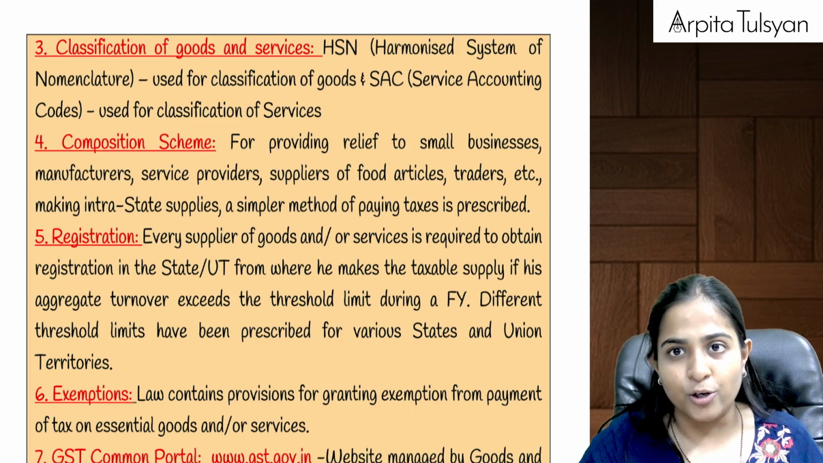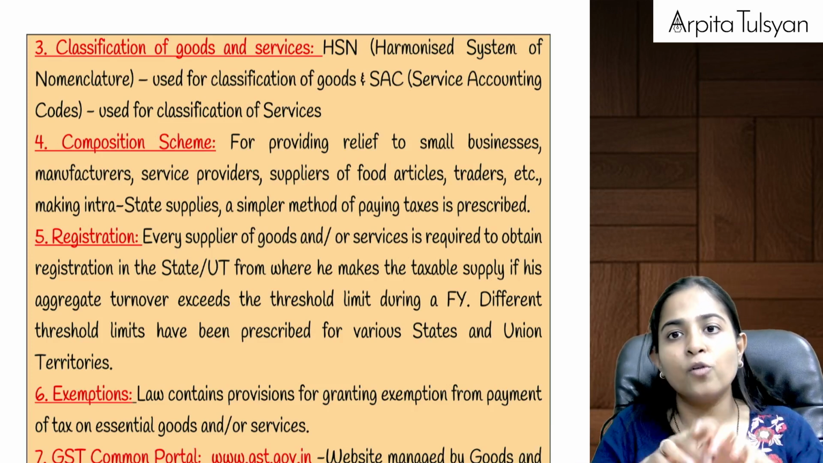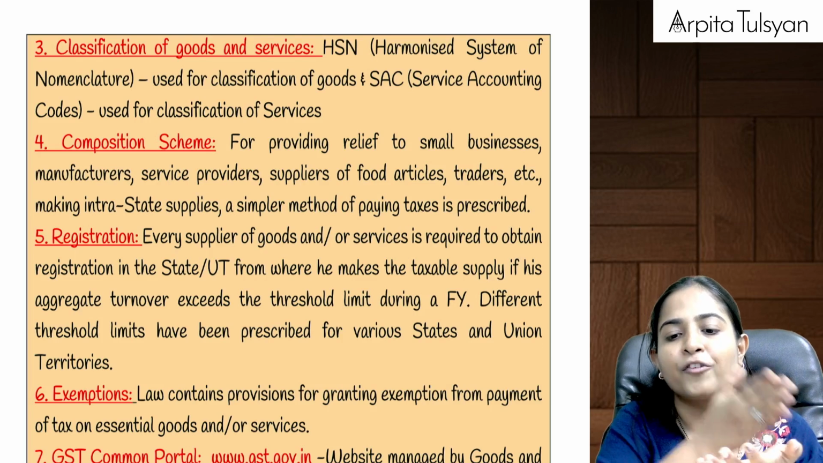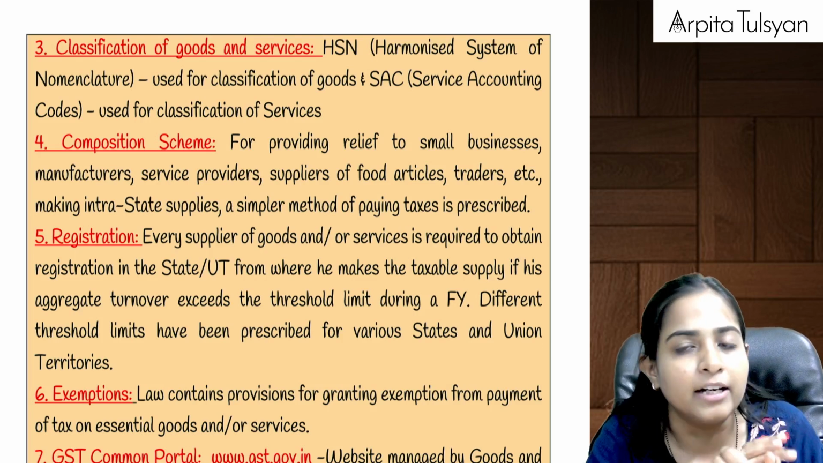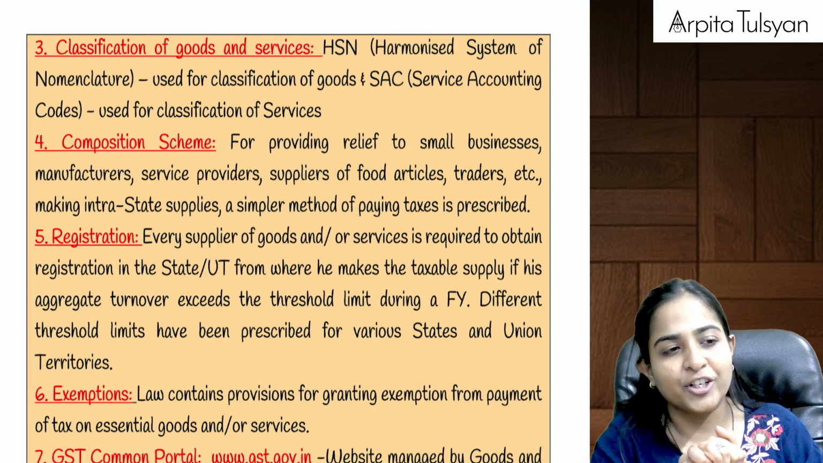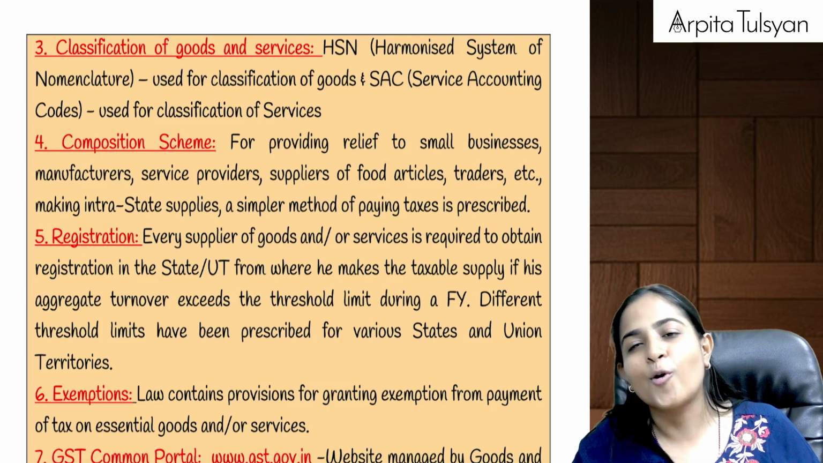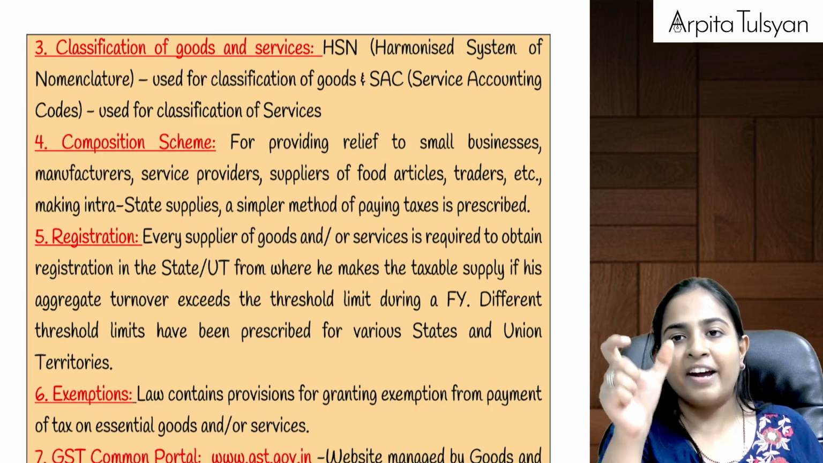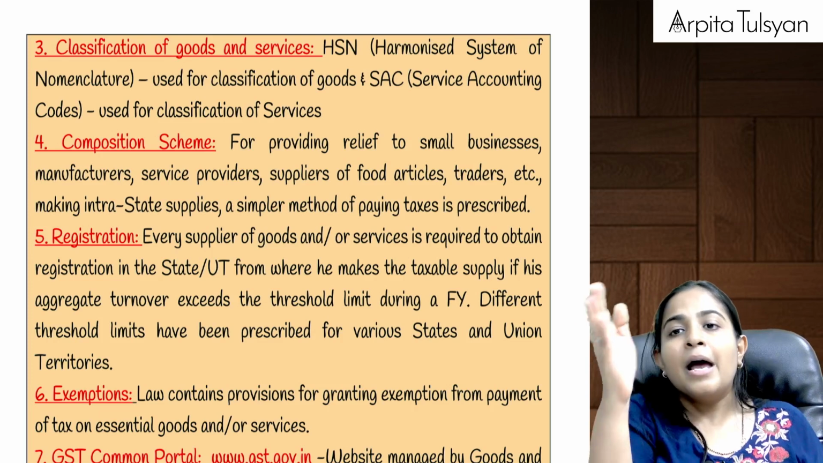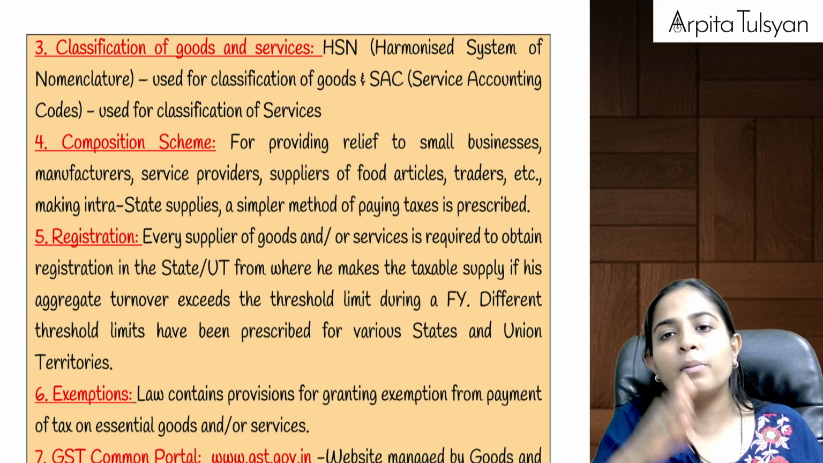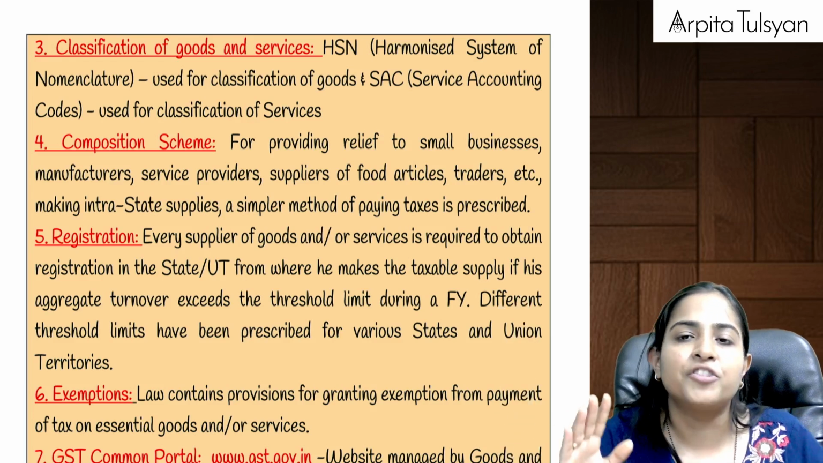Right? Then next, for the purpose of different rates of taxes on different goods and services, they have made a rate schedule. For goods, they have used a system of classification called HSN code, Harmonized System of Nomenclature. And for services, they are using a code called Service Accounting Code, where different services will be written. Besides that, HSN code will be written, and besides that, the rate of GST will be written.